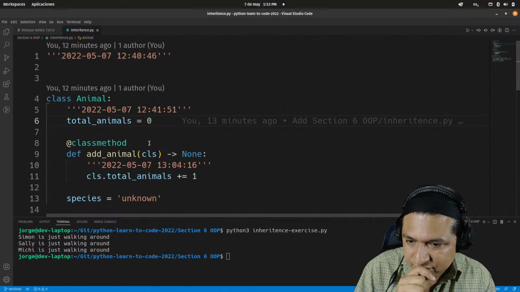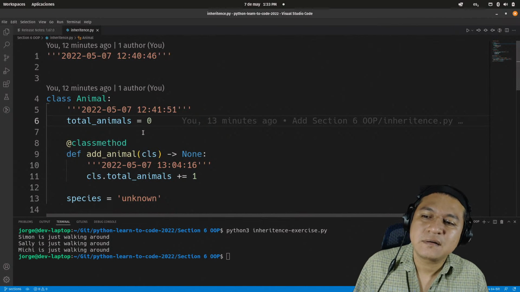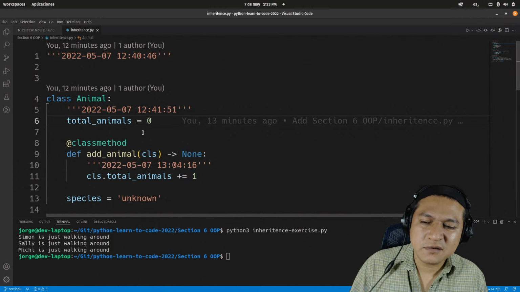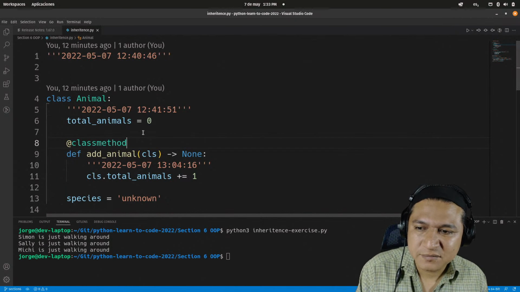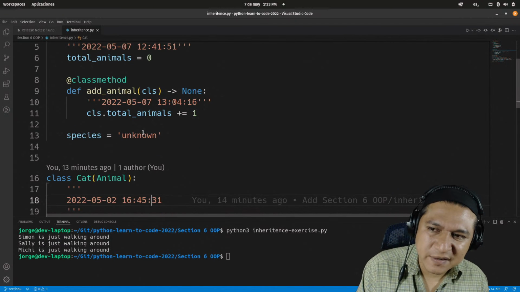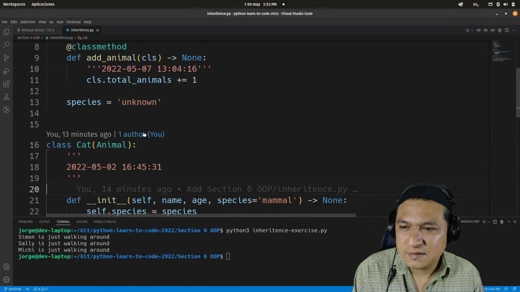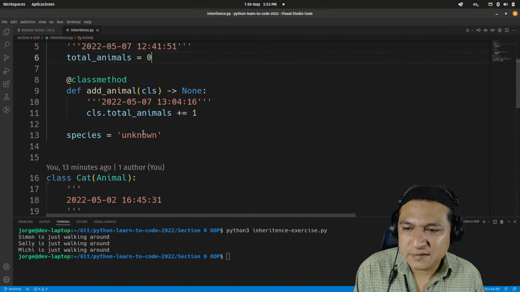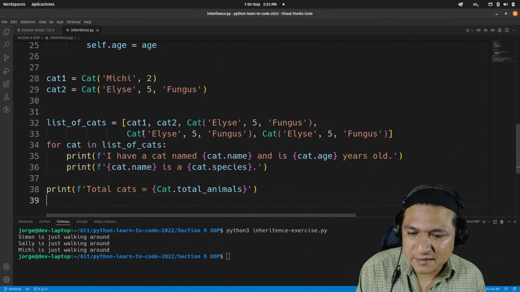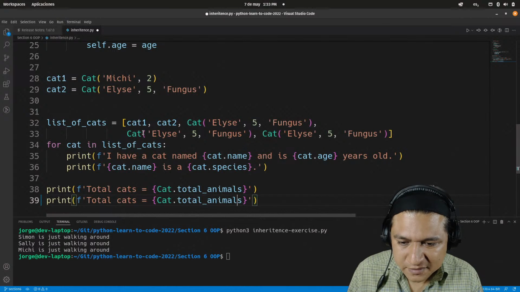So let's see. I'm going to try to create an init. Well, total animal is just fine. But the thing is, I wonder if I can use the superclass total animals. Yeah, I'm doing this. I'm executing it like this. But this is the issue. I'm going to present you the issue.